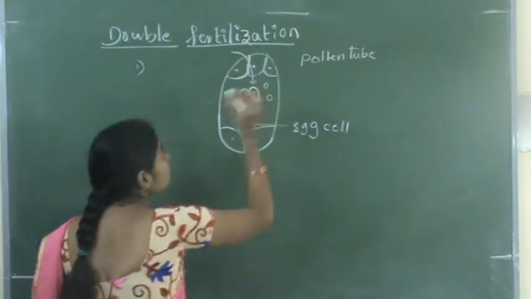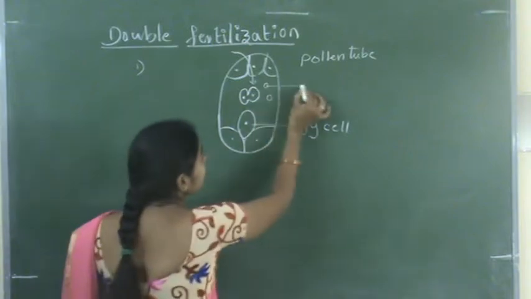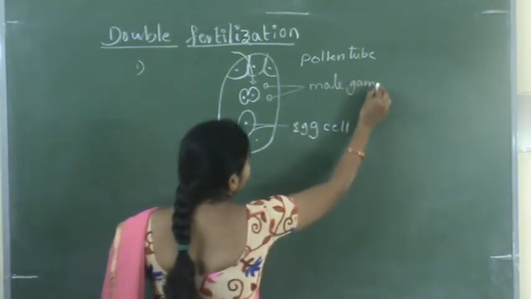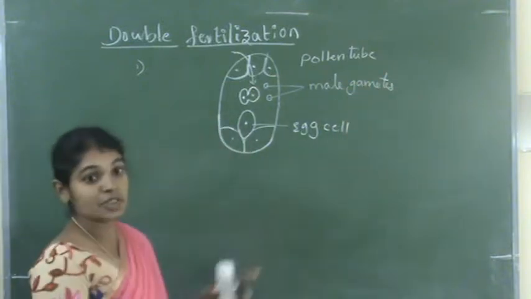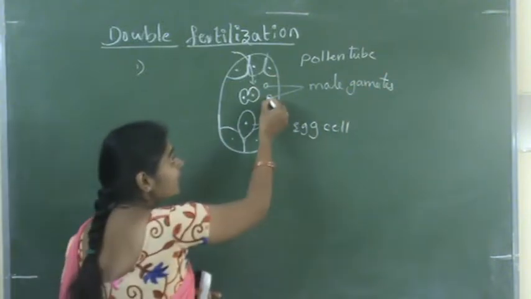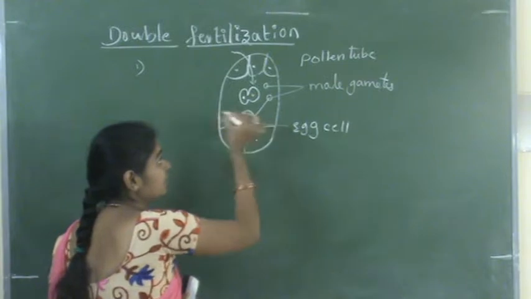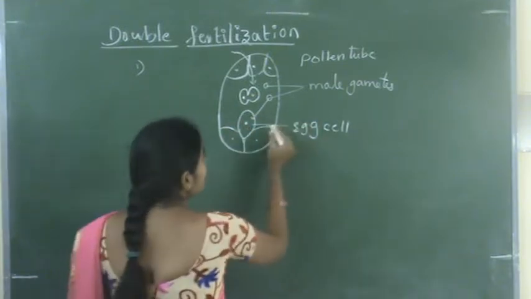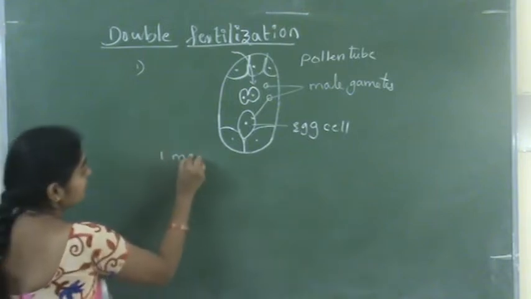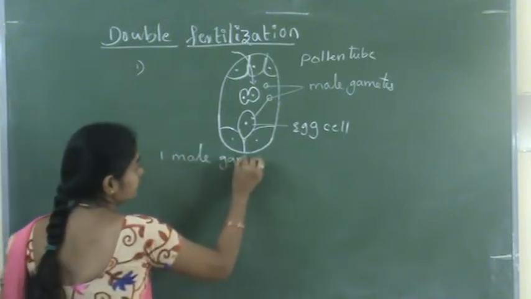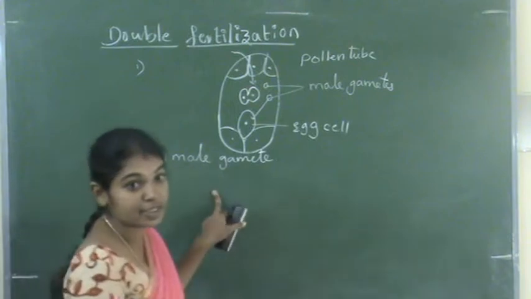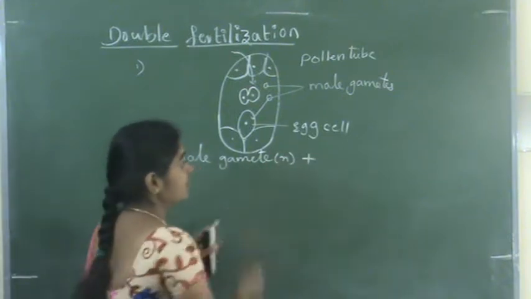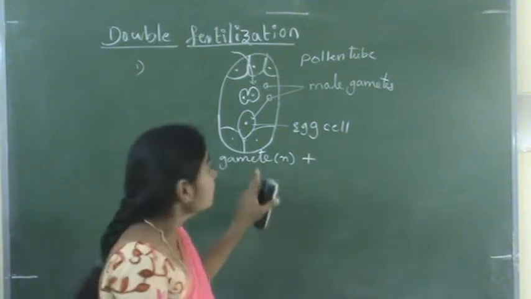two male gametes have entered. Out of these two male gametes, one male gamete, which is haploid, is fertilized with the egg cell.